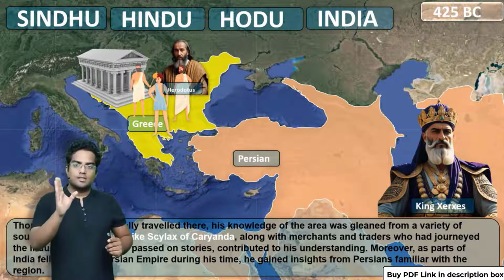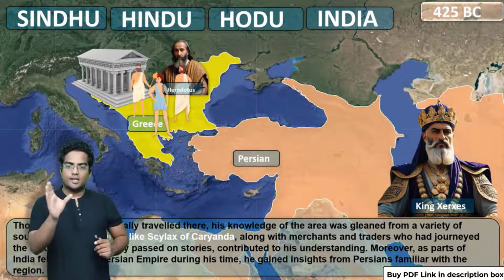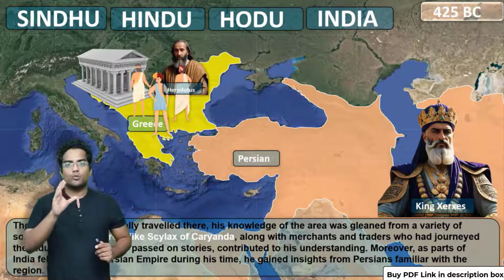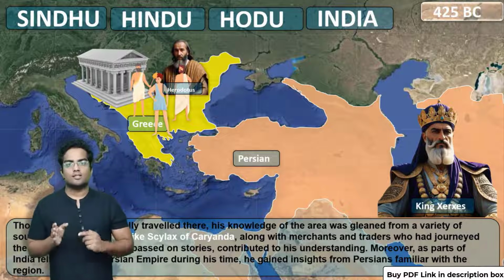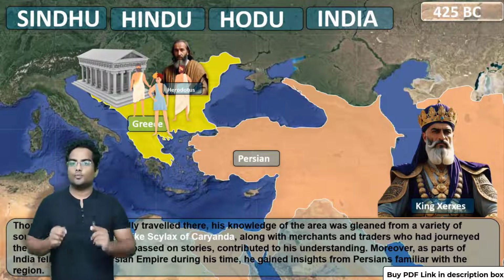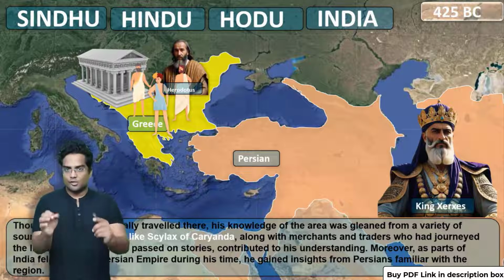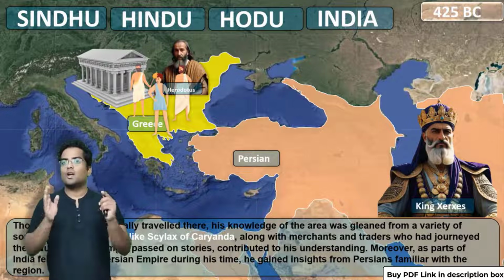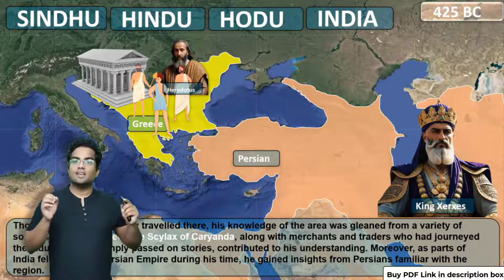Now, as you can see, Sindhu becomes Hindu, then it becomes Hodu, and it becomes India. Essentially, Sindhu is the word given by the Rigvedic Aryans. It was later called Hindu by the Persians. Then Jews started calling it Hodu. And finally, the Greeks started calling it India. So Herodotus was the one who essentially called the region near the Indus India.